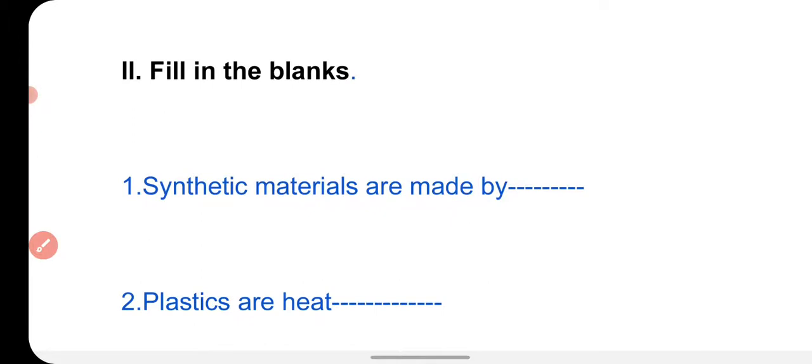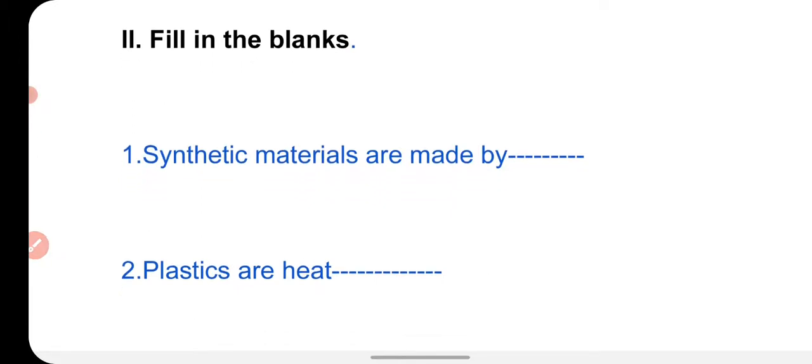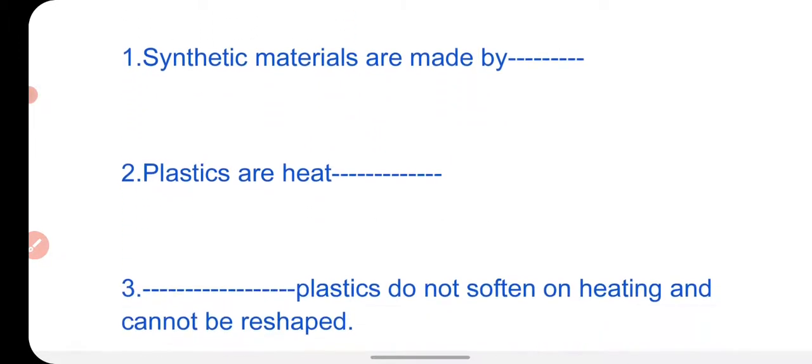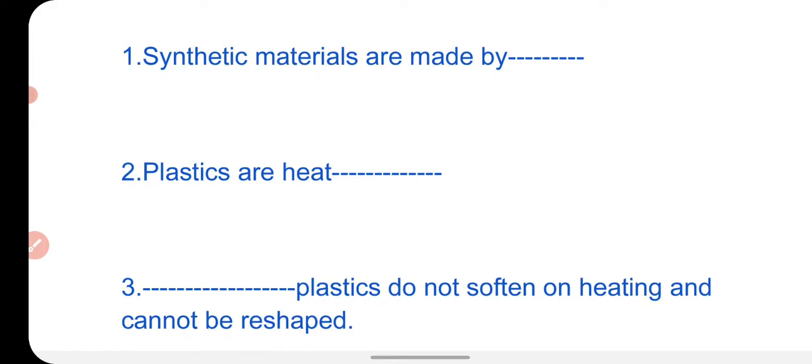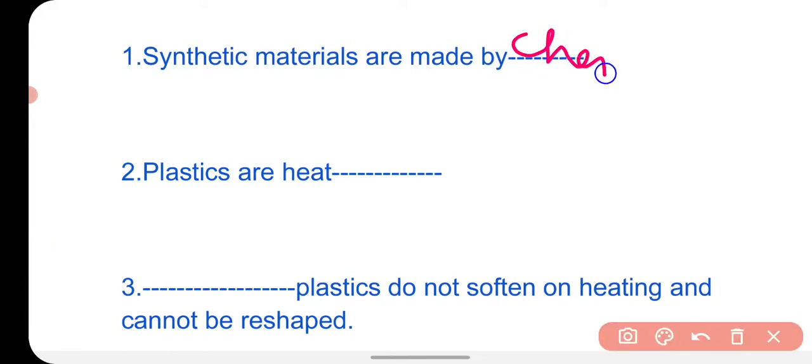Now we will solve the fill in the blanks of this chapter. The first statement is: synthetic materials are made by chemicals.